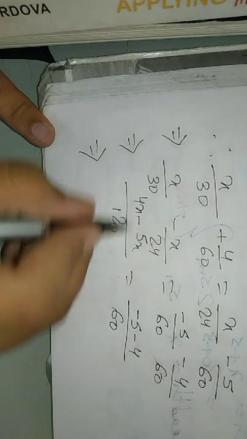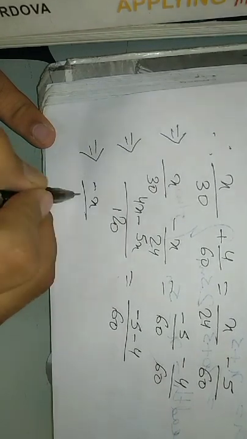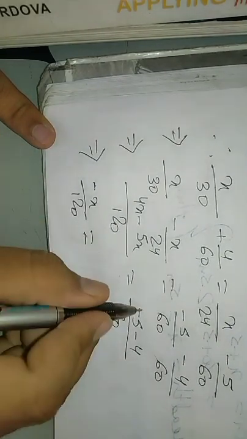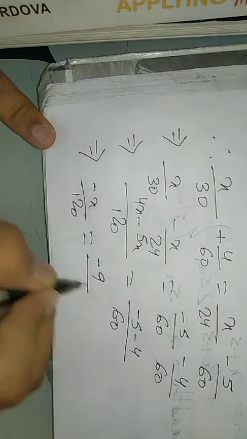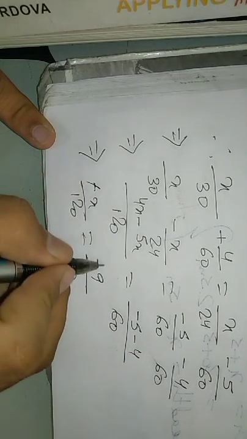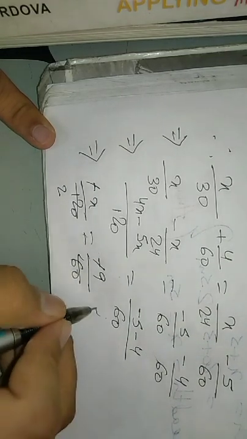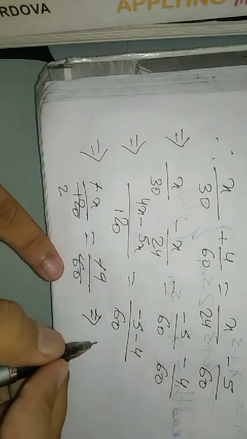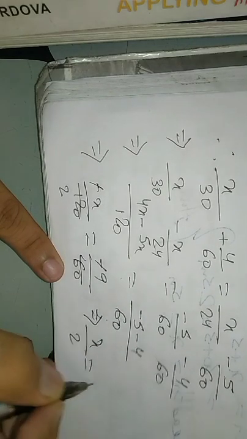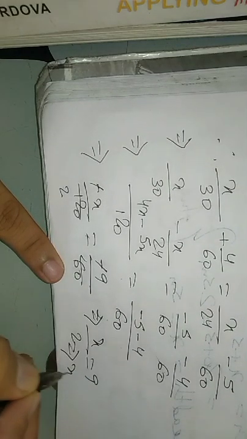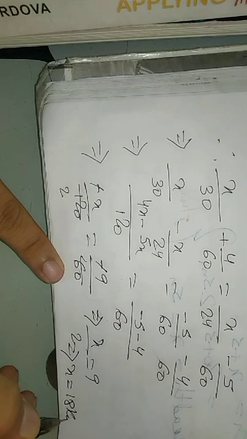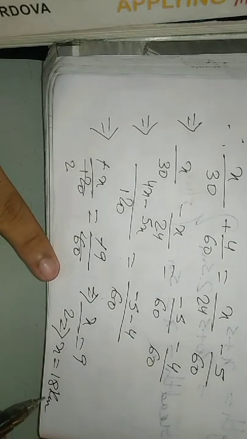So this value will be 4x minus 5x is minus x by 120 is equal to minus 9 by 60. Minus is gone. 2 times 120, which implies that x by 2 is equal to 9, which implies that x equals 18 kilometer. So your distance is 18 kilometer.